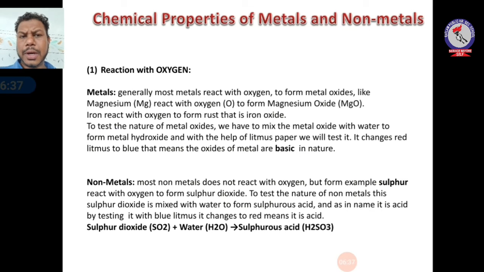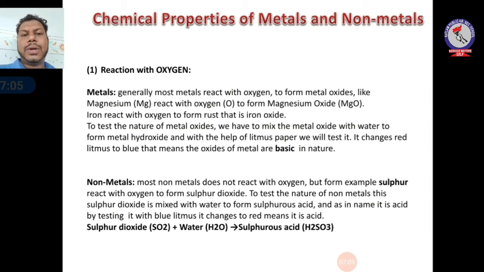The first chemical property we'll see is reaction with oxygen. We'll talk about metals first. Generally most metals react with oxygen to form metal oxide, like magnesium reacts with oxygen to form magnesium oxide. You can see in the second line, magnesium is Mg and oxygen is O. They combine together to form magnesium oxide, that is MgO. Another example is iron. Iron also reacts with oxygen to form rust, that is iron oxide.